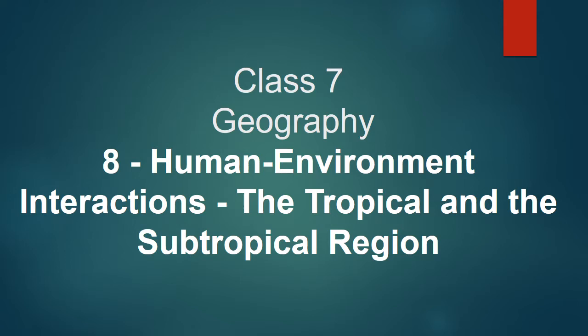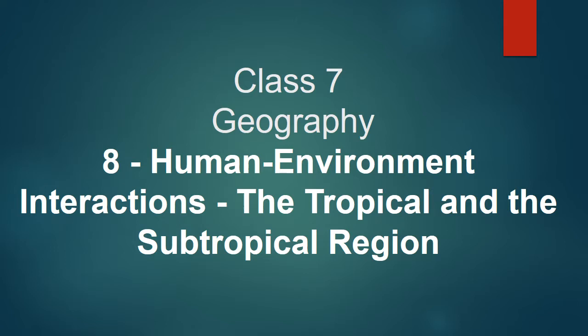So today we are going to see one interesting lesson. In the last video, that means yesterday's video, we saw about human environment, right? Settlement, transport and communication. So in today's video, we are going to see about human environment interactions in the tropical and the subtropical region. In these two places we are going to see about the climate, flora and fauna, and what are the occupation and transport facility. Okay, we are going to see all of this in today's video.